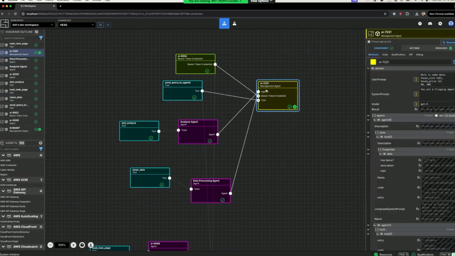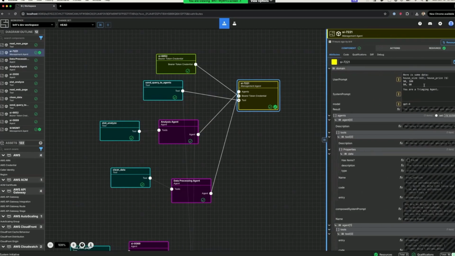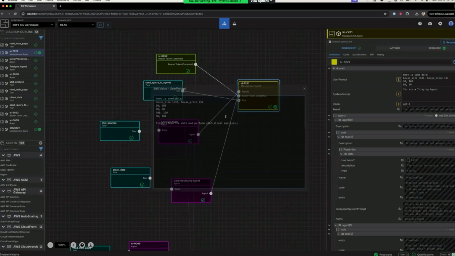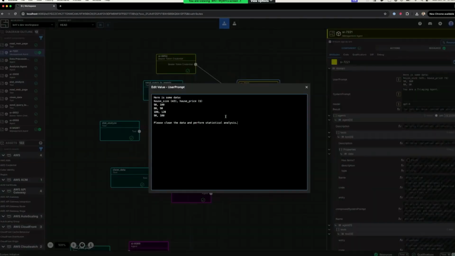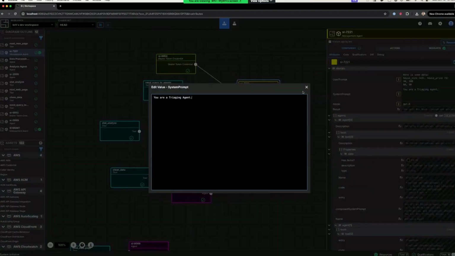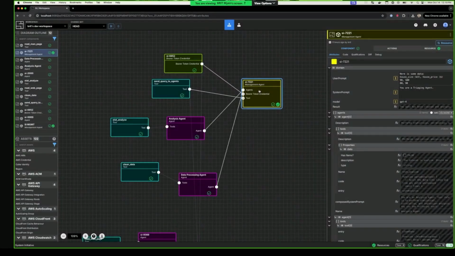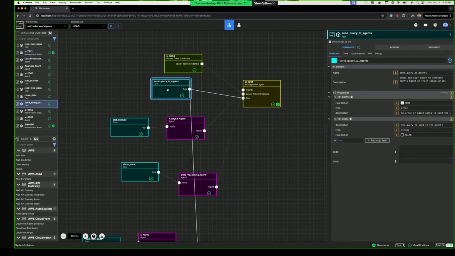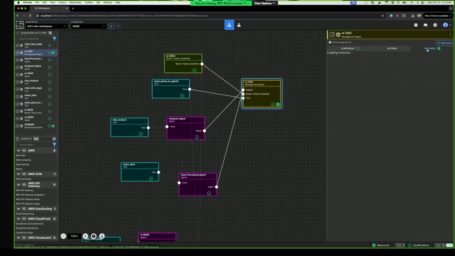If I look at the management agent, it also has a user prompt. This is what the user is sending to ChatGPT, to OpenAI's API. The management agent has a system prompt, which is quite simple right now. The management agent takes all of the agents and knows about all of the agents it has access to. It has its own tool, which is send query to agents.